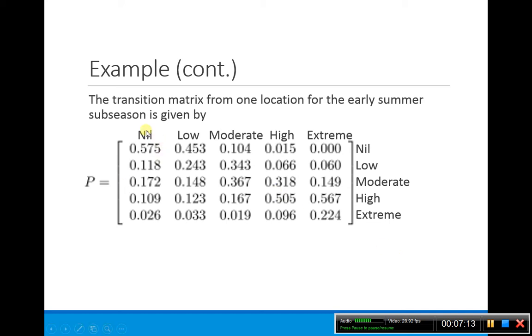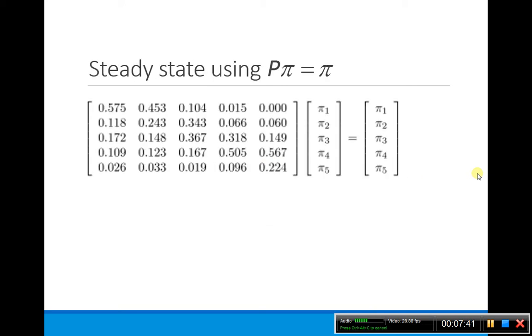So you have the probability of going from nil to nil, nil to low, nil to moderate, nil to high, nil to extreme. And this is kind of what you would expect, right? If it's nil one day, the likelihood is it's going to be nil the next day, or it could possibly be low or moderate, but it's not likely that it's going to go from nil all the way to extreme. So anyway, this is a probability transition matrix. And so we want to know what the long-term steady state would be for this.